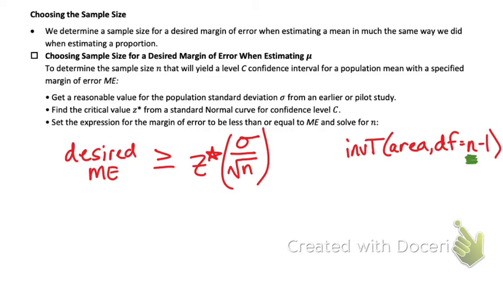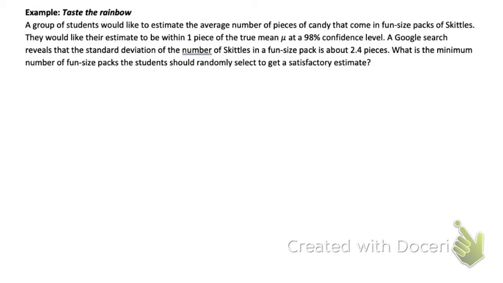So here's a problem. Taste the rainbow. A group of students would like to estimate the average number of pieces of candy that come in fun-sized packs of Skittles. They would like their estimate to be within 1 piece of the true mean, mu, at a 98% confidence level.